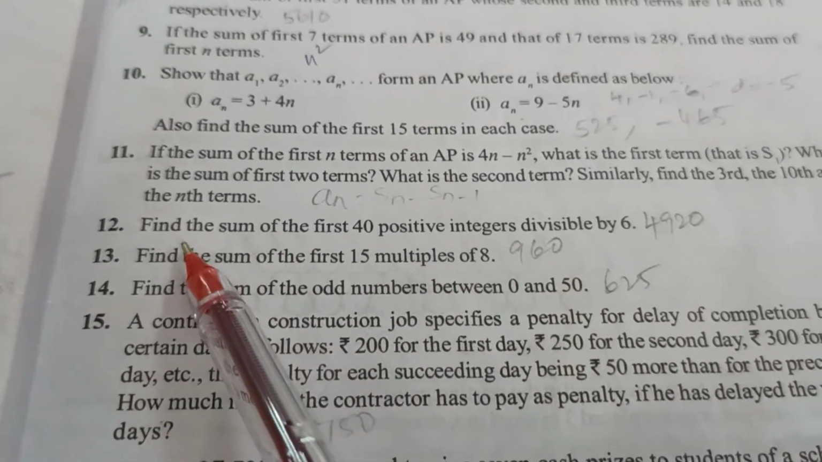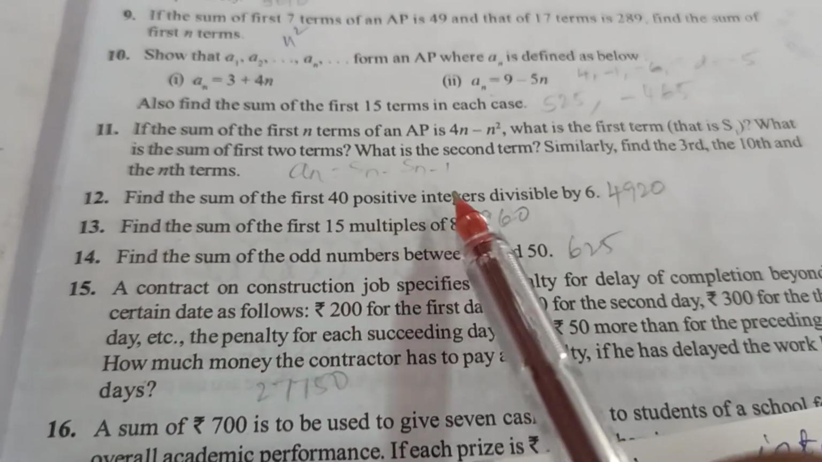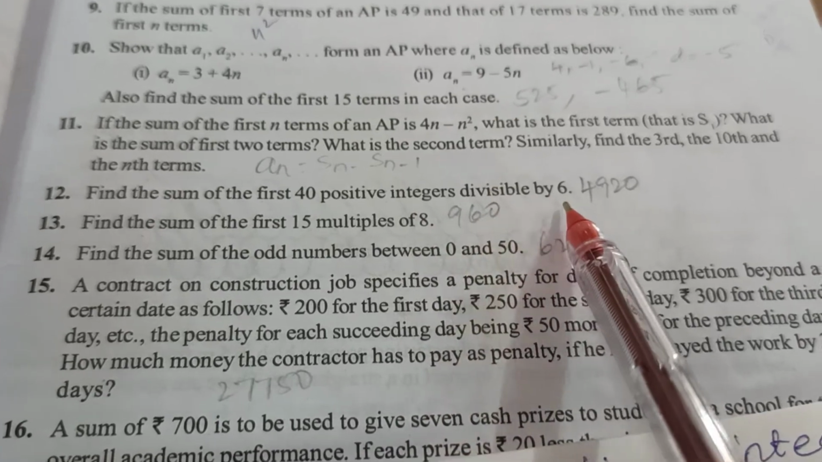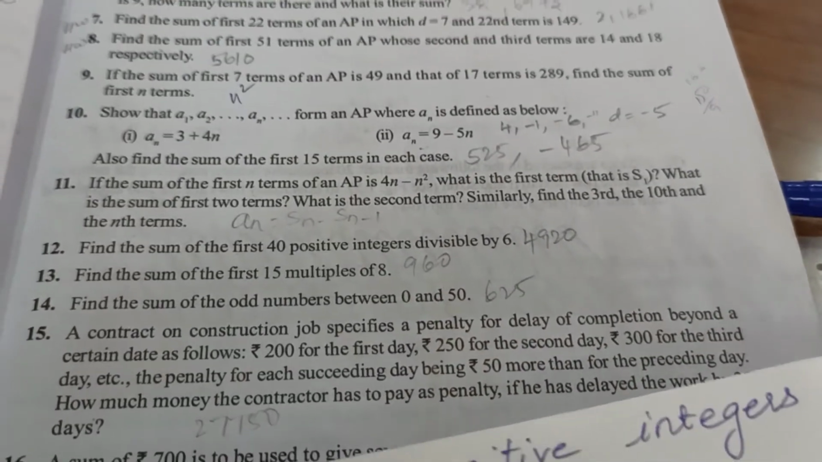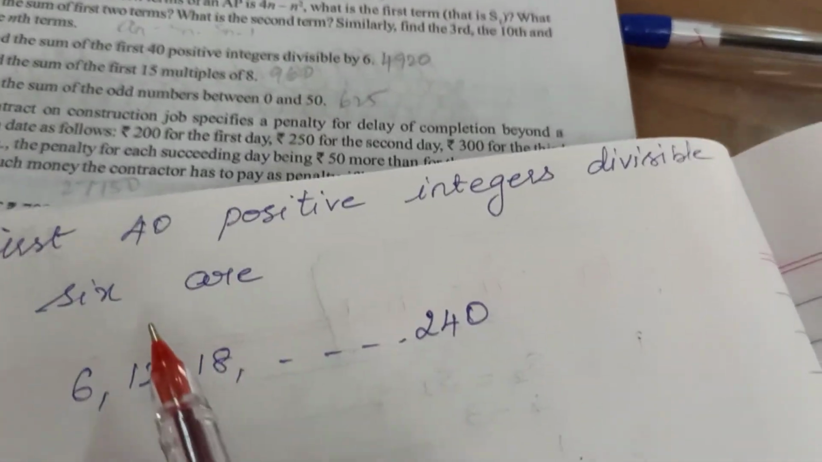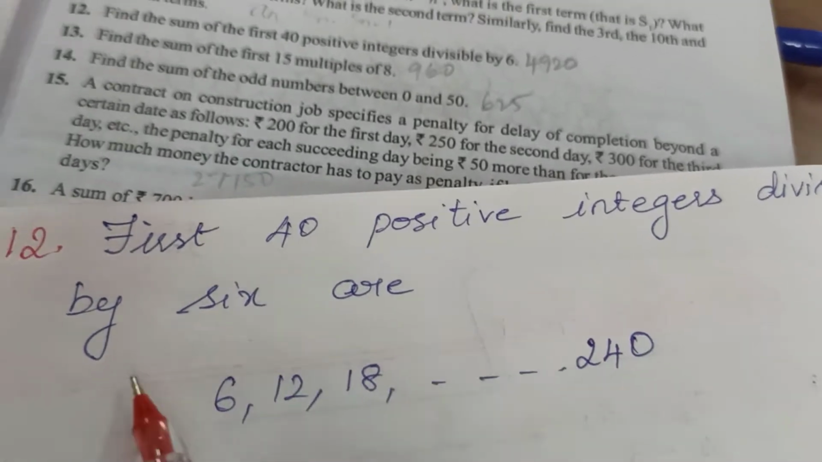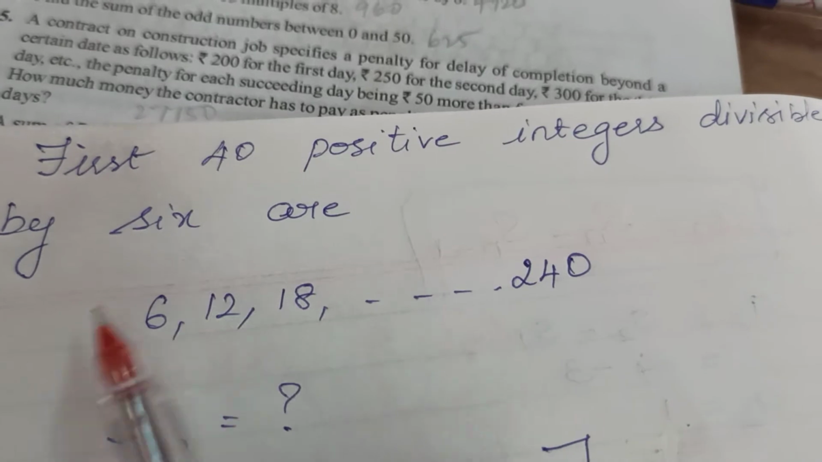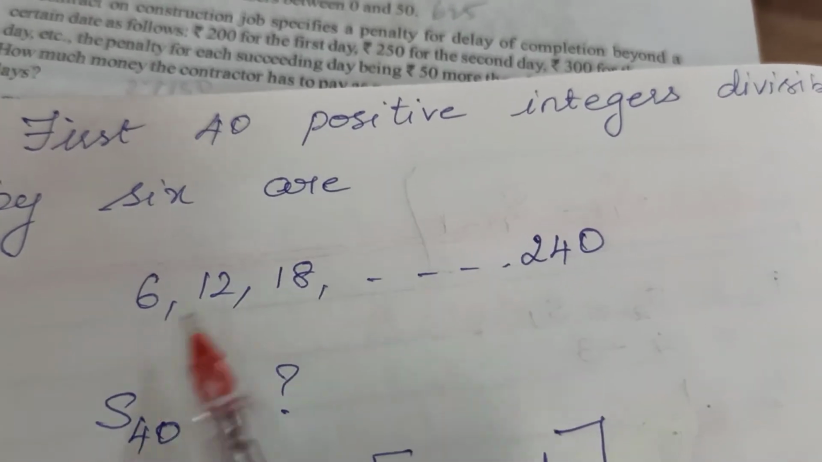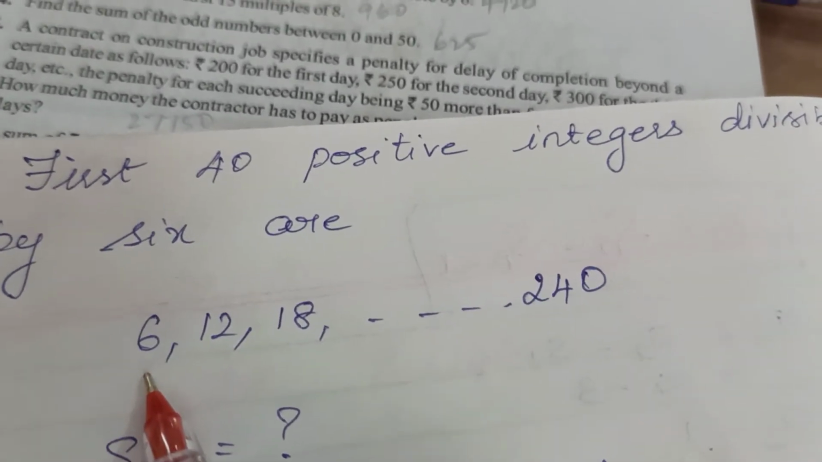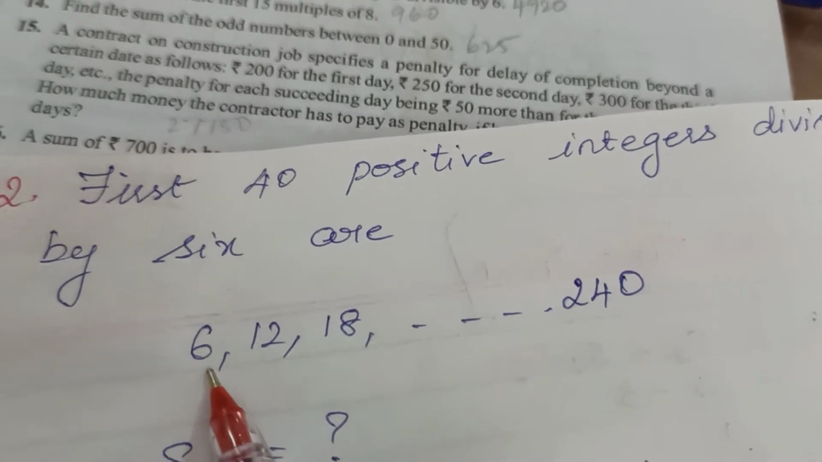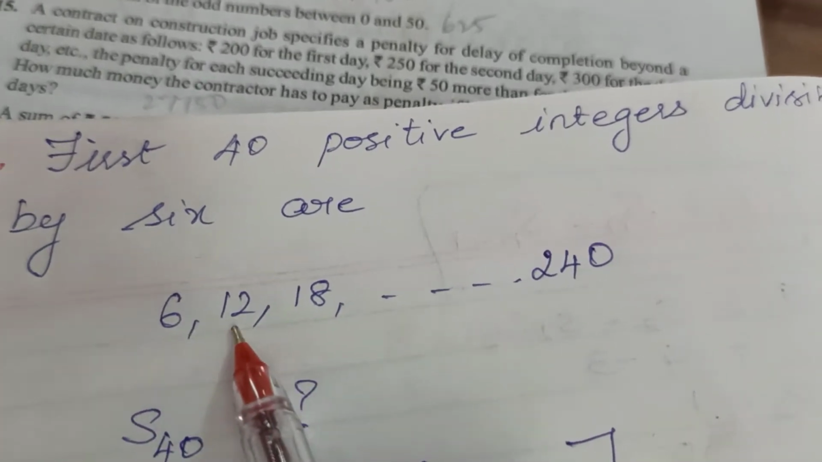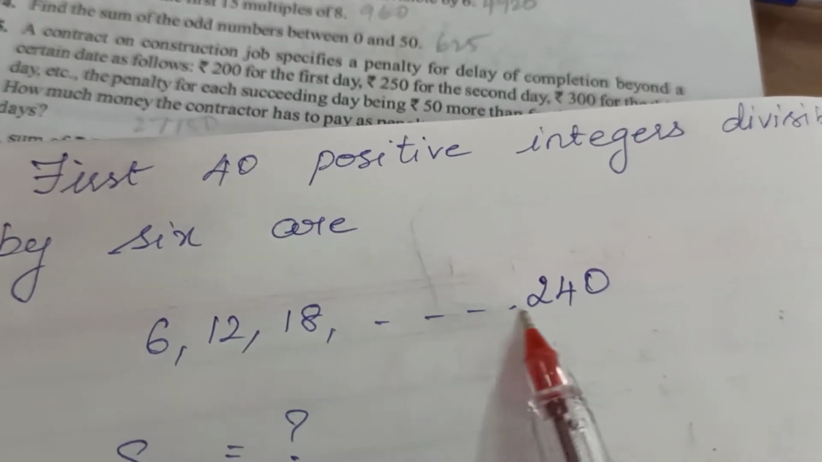12th question. Find the sum of first 40 positive integers divisible by 6. So we have to find the sum of the first 40 positive integers divisible by 6. We first have to list the numbers, the first 40 positive integers divisible by 6. The first positive integer divisible by 6 is 6 only. So 6, that is, multiples of 6 you will have to write.